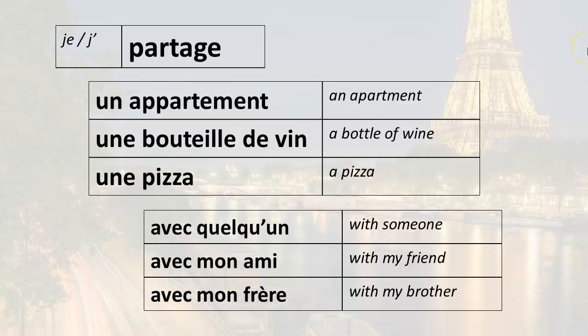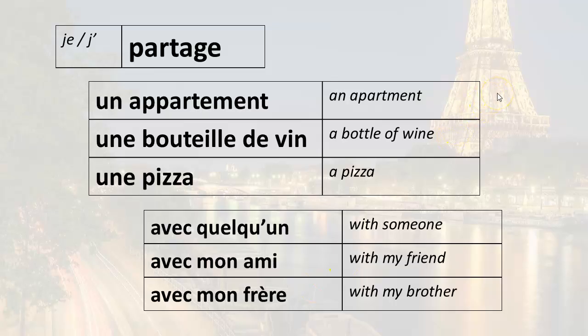Okay, so with the verb partager, you share something with someone. So we have some vocabulary here. An apartment, un appartement. A bottle of wine, une bouteille de vin. A pizza, une pizza. With someone, avec quelqu'un. With my friend, avec mon ami. With my brother, avec mon frère.